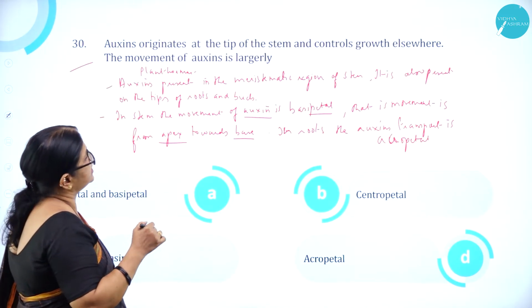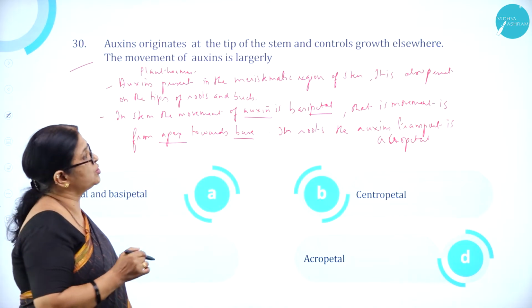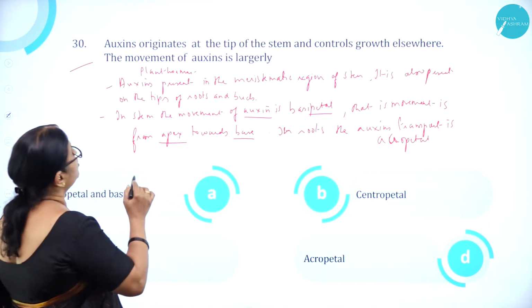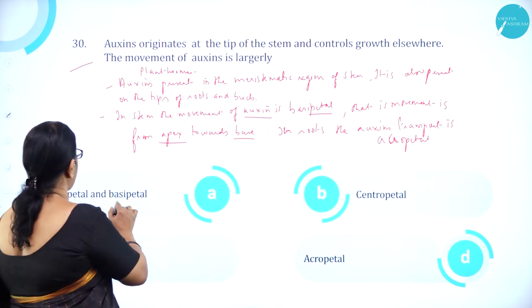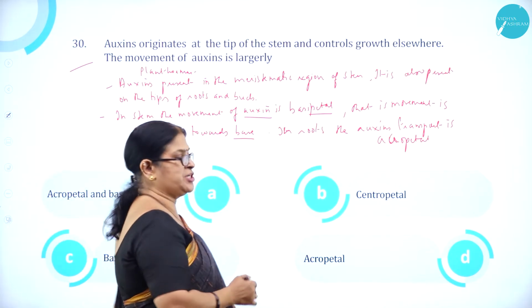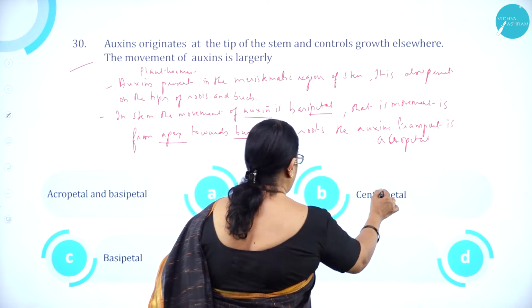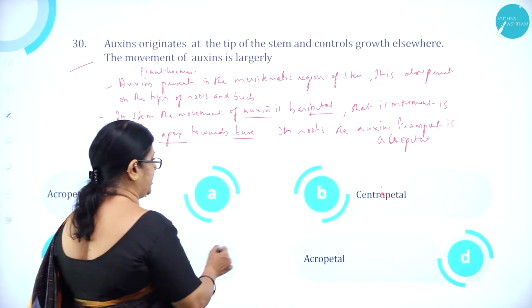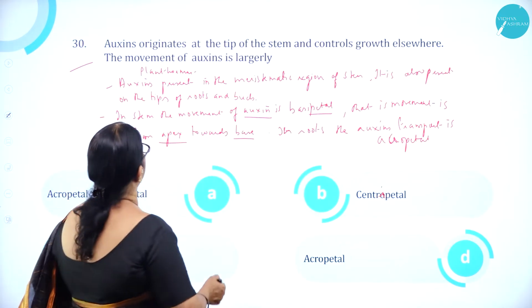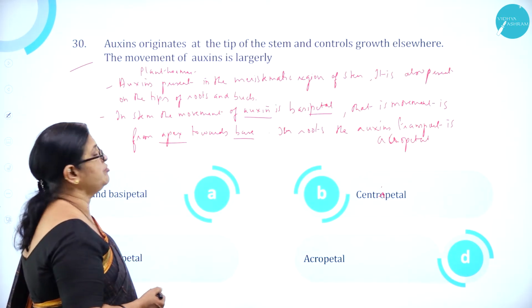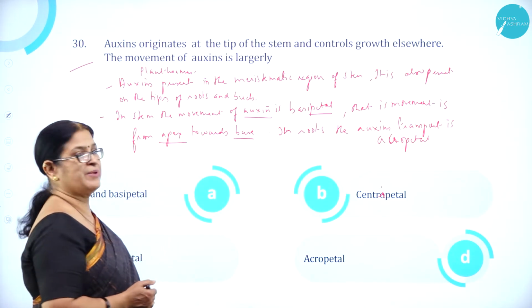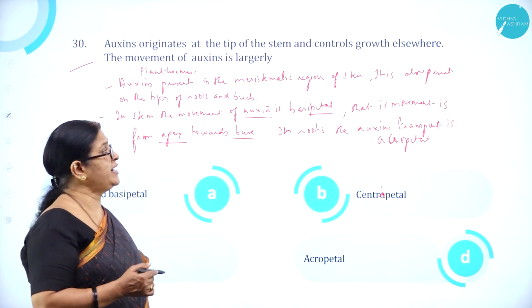Auxins originate at the tip of the stem and control growth elsewhere. The movement of auxins is largely option A, acropetal and basipetal, option B, centripetal, option C, basipetal, option D, acropetal. Auxin, as we all know, is a growth promoting plant hormone, phytohormone, present in the meristematic region of the stem and even in the root.